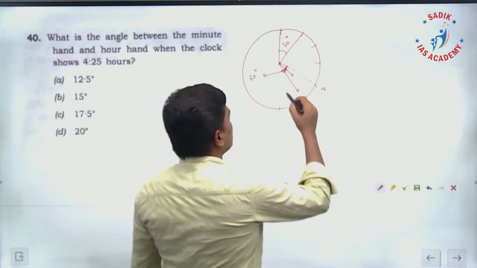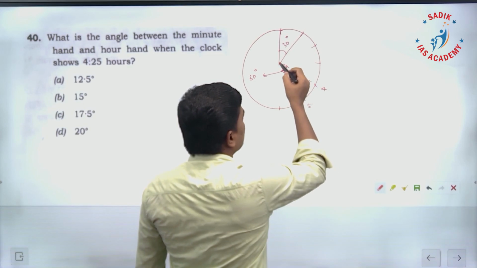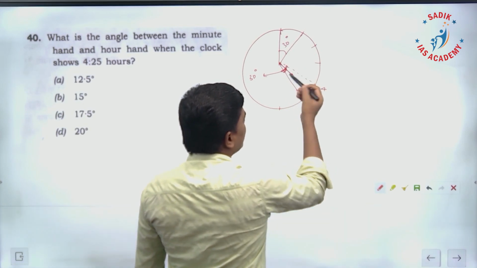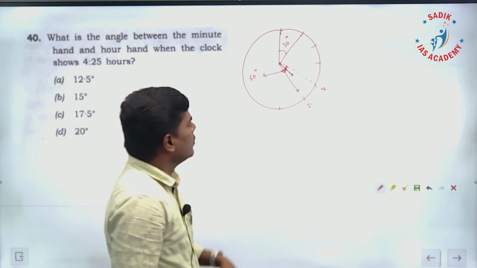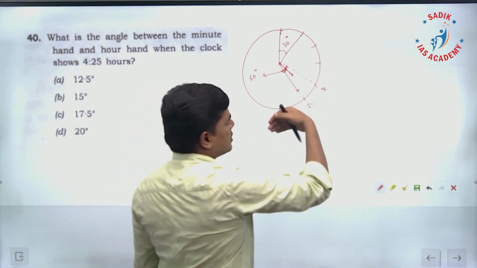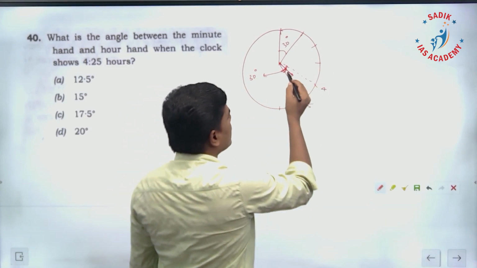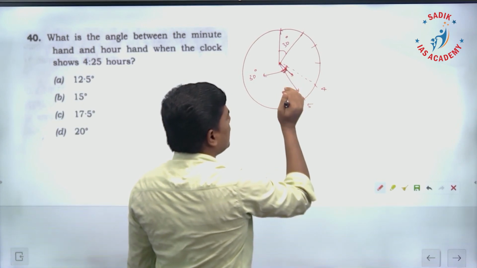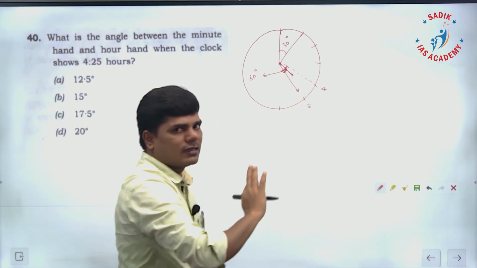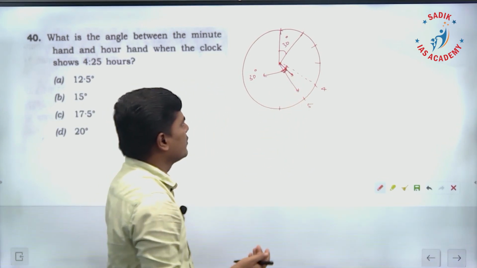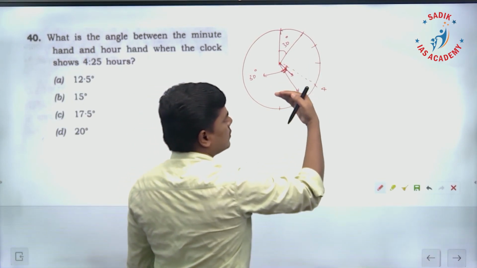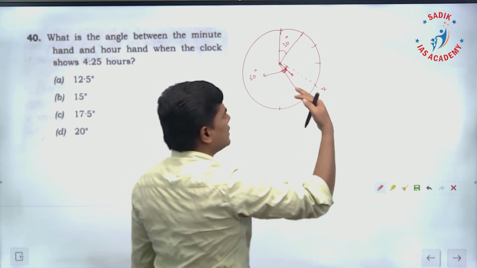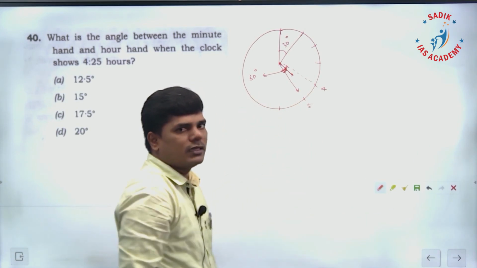Now what happened here? The hour hand moved a little to the right side of 4, in the clockwise direction. So in that case, the answer is not going to be 30 degrees, but less than 30 degrees. How do you find the answer? How much has the hour hand moved? If you subtract that much from 30, you will get the answer.